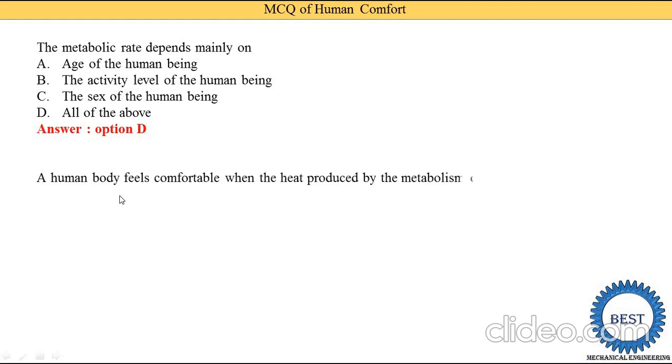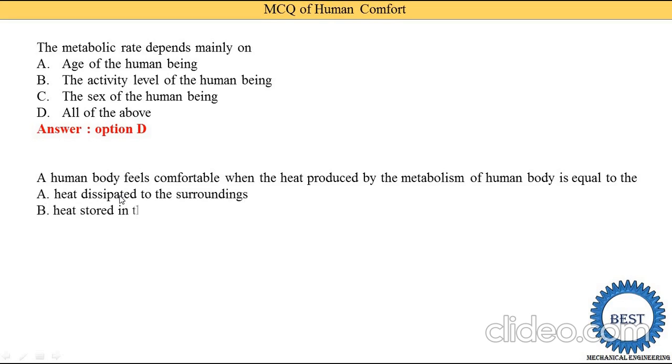A human body feels comfortable when the heat produced by the metabolism of the human body is equal to the heat dissipated to the surroundings, meaning heat removed to the surroundings. Option B, heat stored in the human body; option C, sum of A and B; and option D, difference of A and B. Okay, so we know what amount of food we eat. Our body is similar to an IC engine.